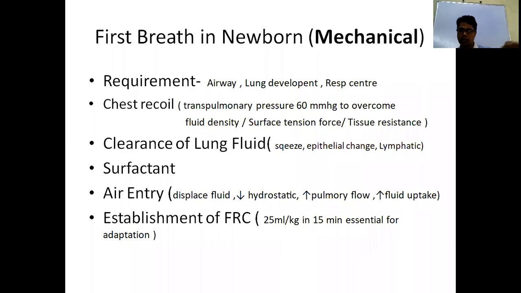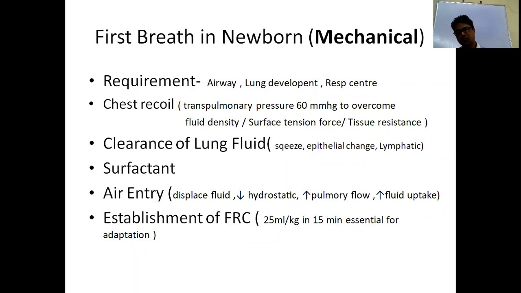Once air enters, the air pressure is around 60 millimeters. That air further displaces fluid, and it also decreases hydrostatic pressure. Once hydrostatic pressure decreases, pulmonary blood flow will increase. Once pulmonary blood flow increases, there is a large surface area for again displacement of fluid from the intra-alveolar space to the interstitial space. At the same time there is a large surface area for gas exchange also. Okay, this is the action of air entry.